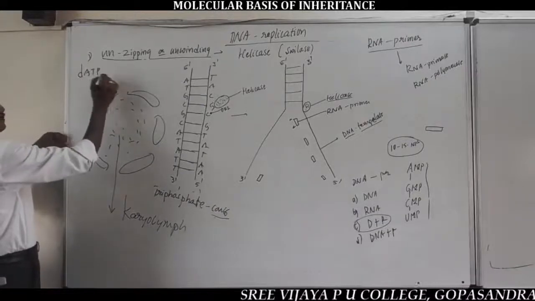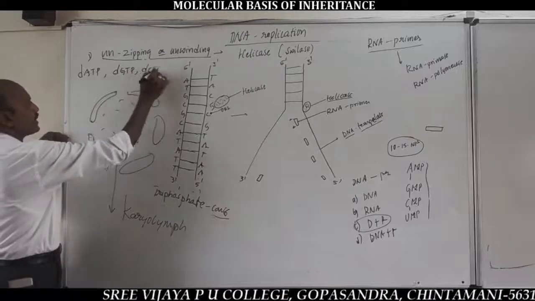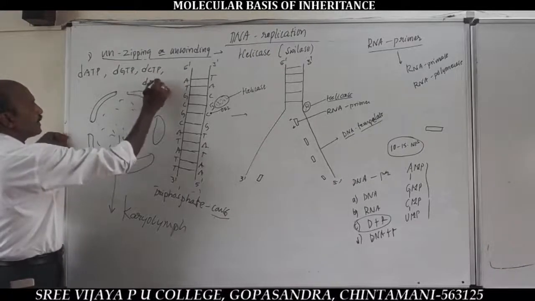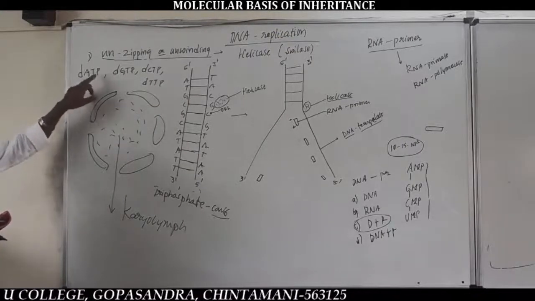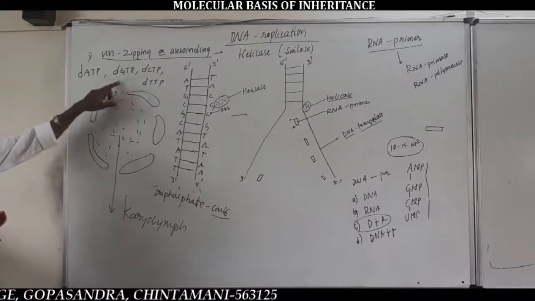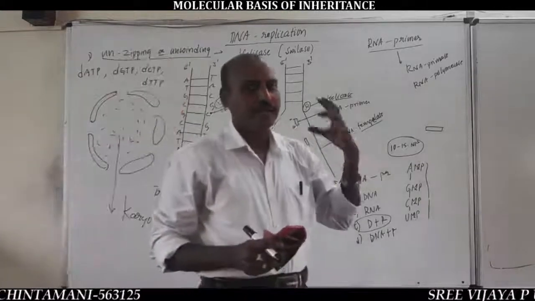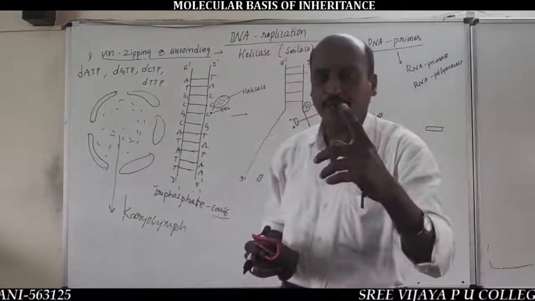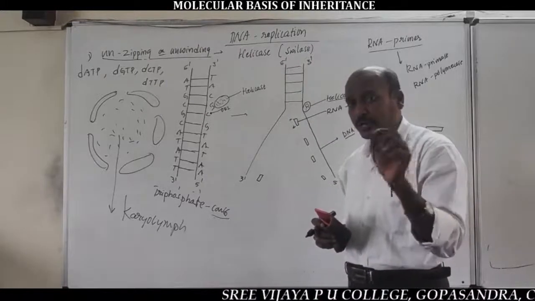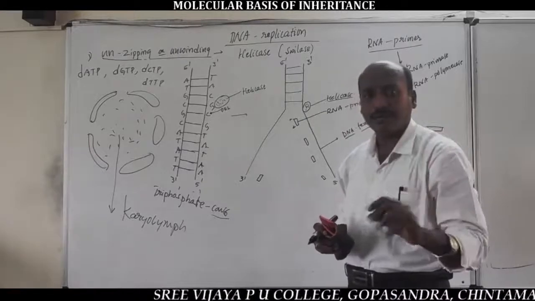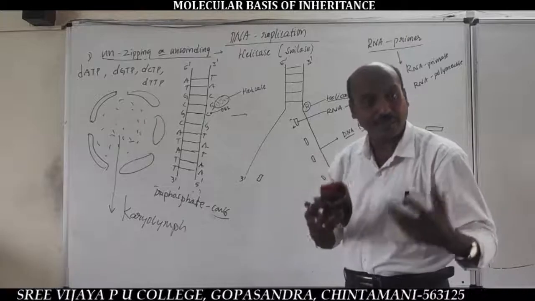dATP, dGTP, dCTP and dTTP. You should remember, deoxyadenosine triphosphate, deoxyguanosine triphosphate, deoxycytidine triphosphate and deoxythymidine triphosphate. Very important. So, during DNA replication, the nucleoplasm never contains direct DNA nucleotides like dAMP, dGMP, dCMP, dTMP.